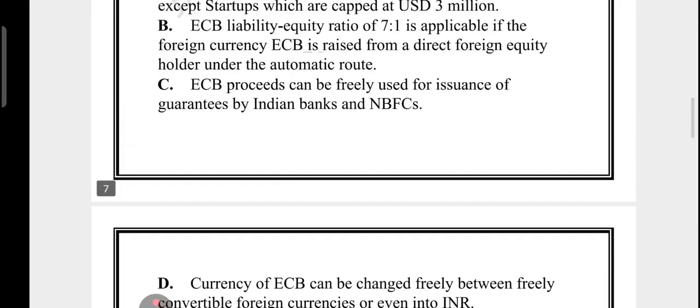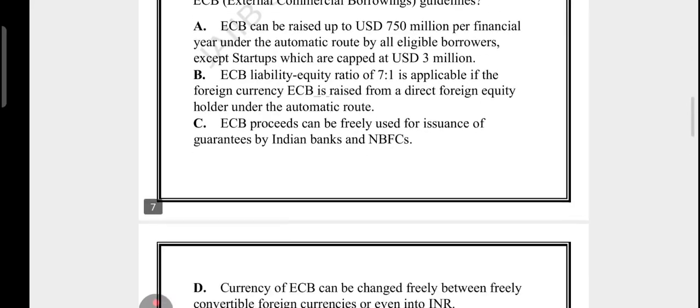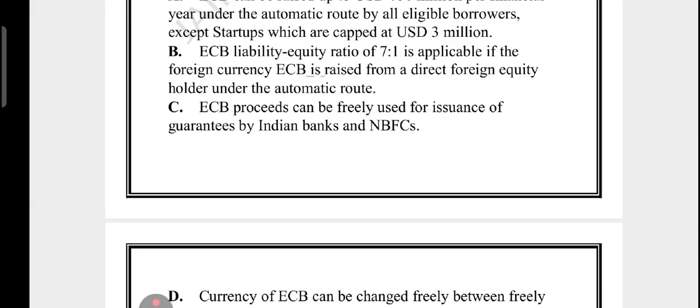So these are the 4 options. Please go through them, pause the video, and tell me which one is correct and which one is not true. That means 3 options are correct, 1 is not true. Now let's go through each and every option.